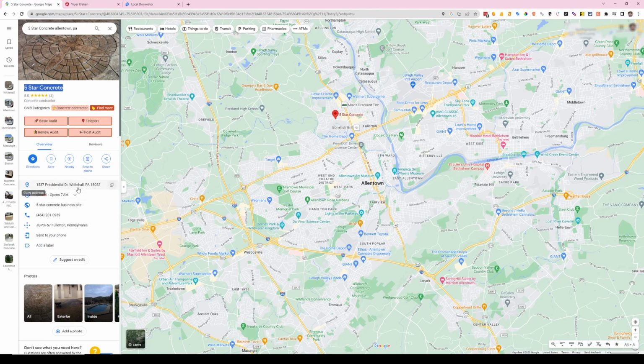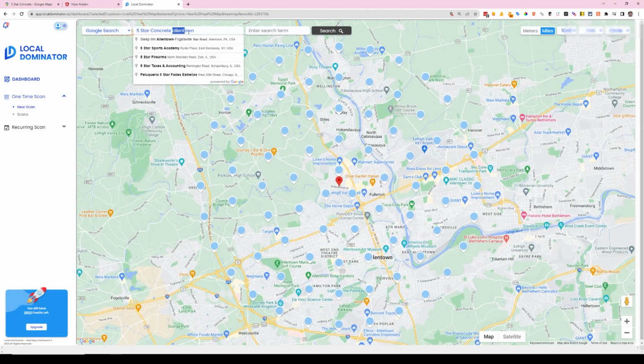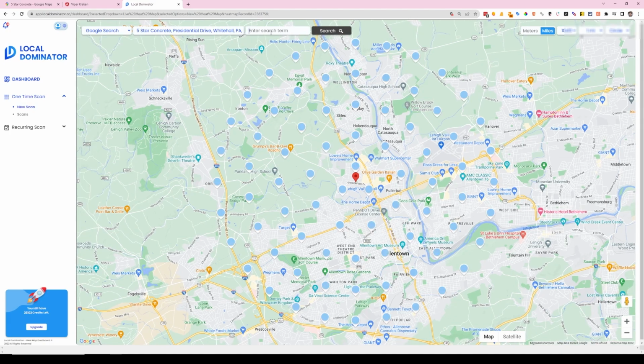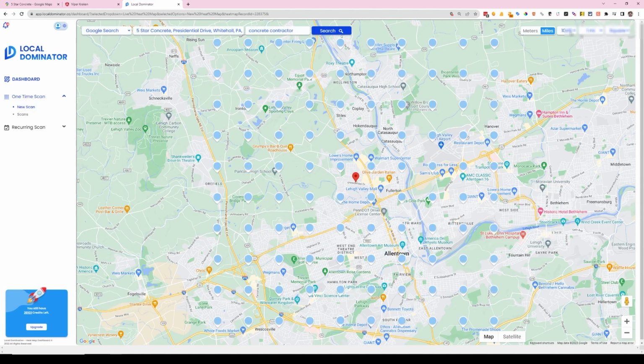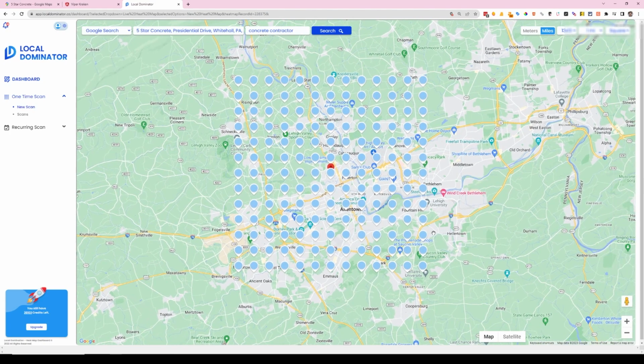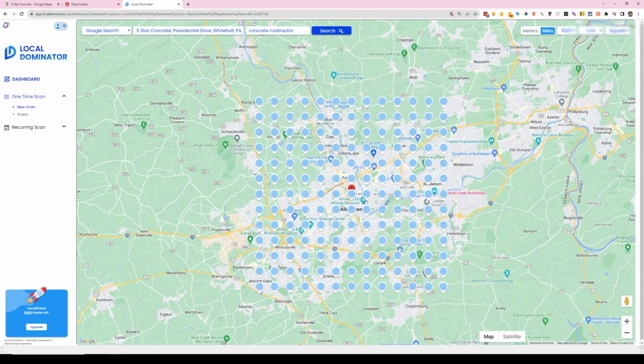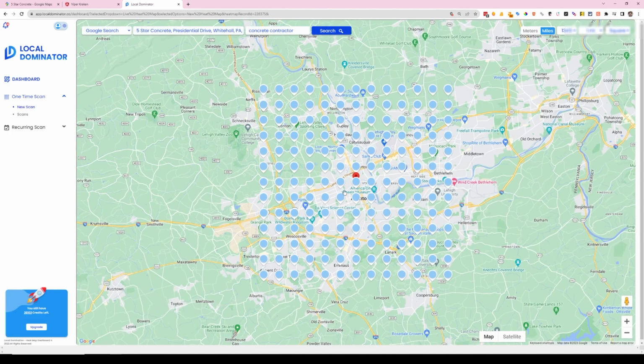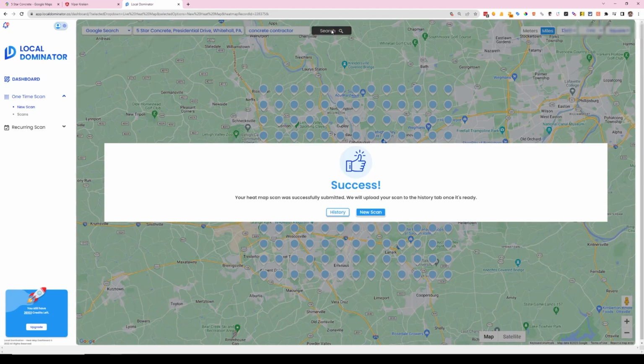Well, is it not actually in Allentown? No. Whitehall. Whitehall, PA. There we go. And then concrete contractor is our search term. And do circle, square, 13 by 13. I'm going to center this a little bit over. I'm sure they're going to rank more by the business, but where the actual address is. But all right, so run this heat map.